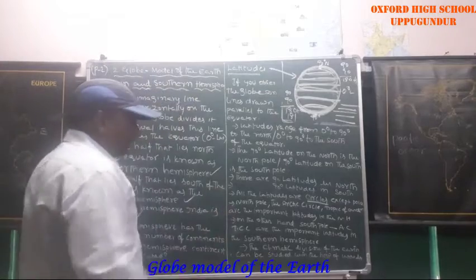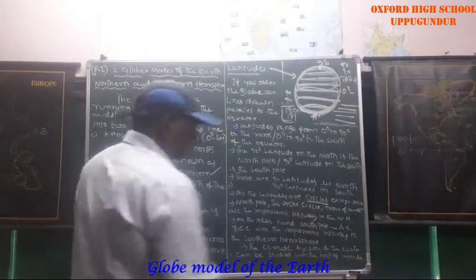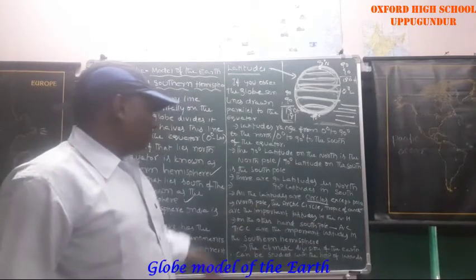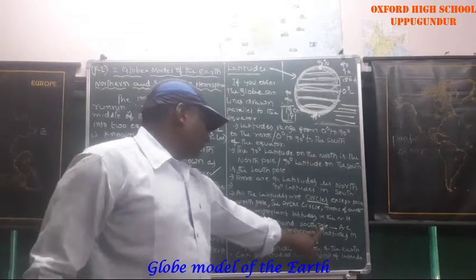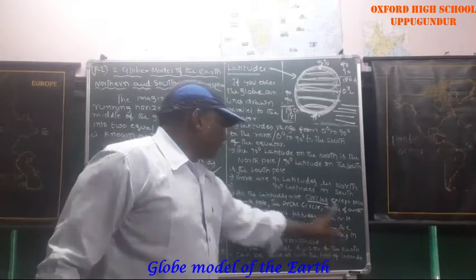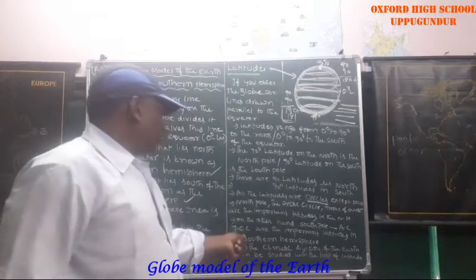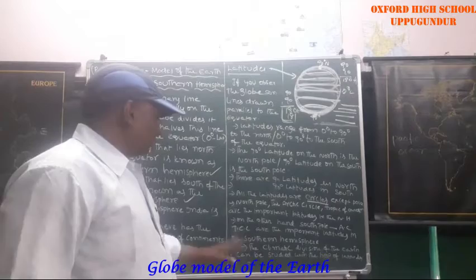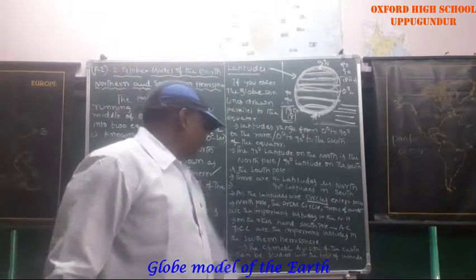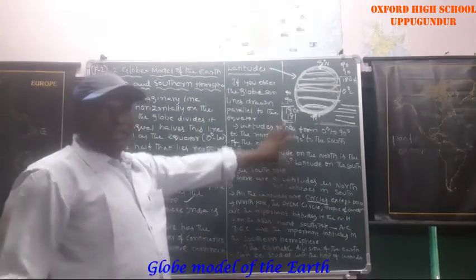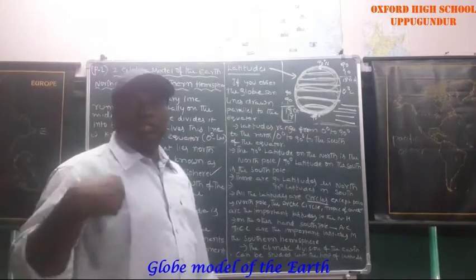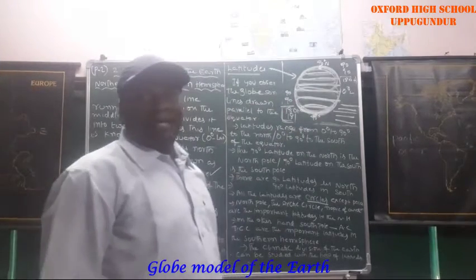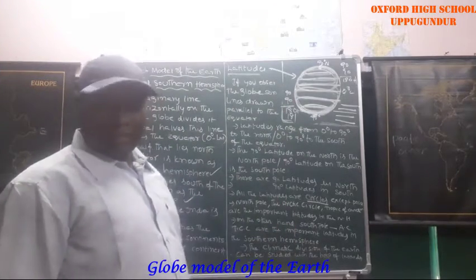Then the North Pole, the Arctic Circle and the Tropic of Cancer are the important latitudes in the northern hemisphere, as I explained. On the other hand, the South Pole, the Antarctic Circle and the Tropic of Capricorn are the important latitudes in the southern hemisphere. The climate division of the earth can be studied with the help of the latitudes. If you want to study the climate, these latitudes are very helpful.